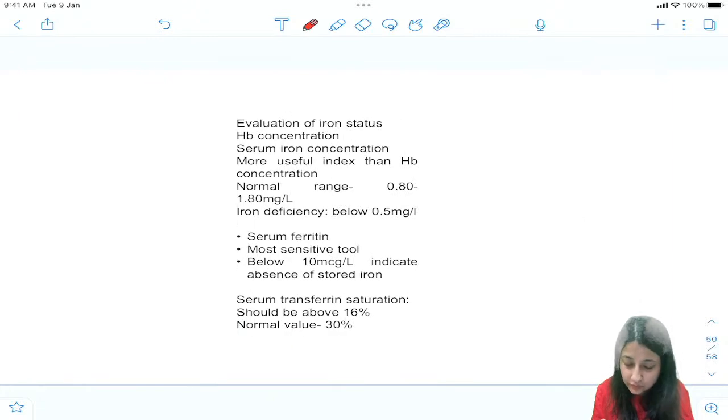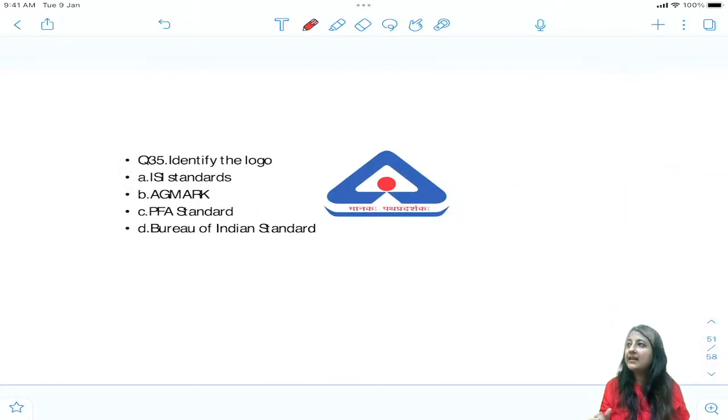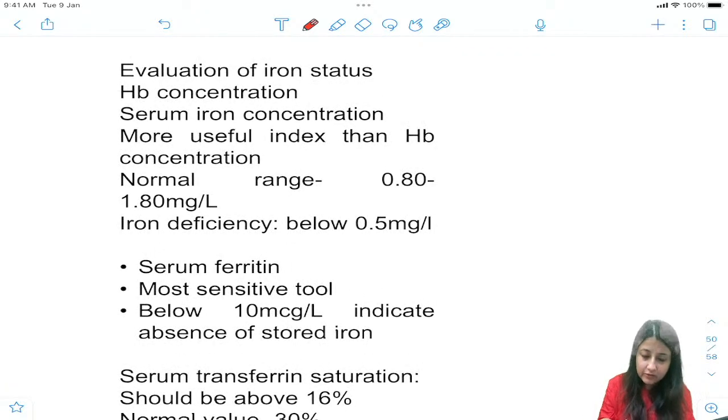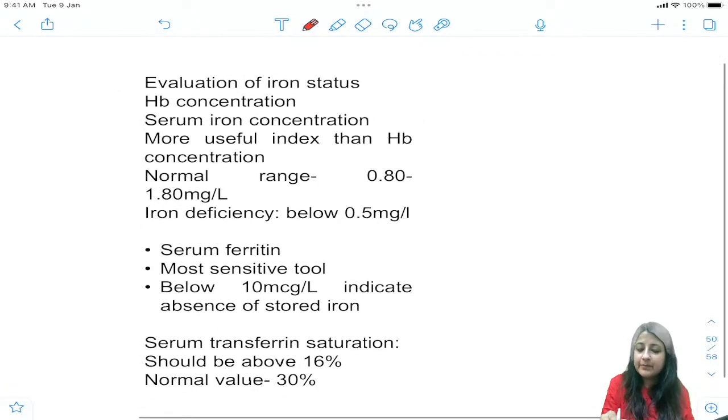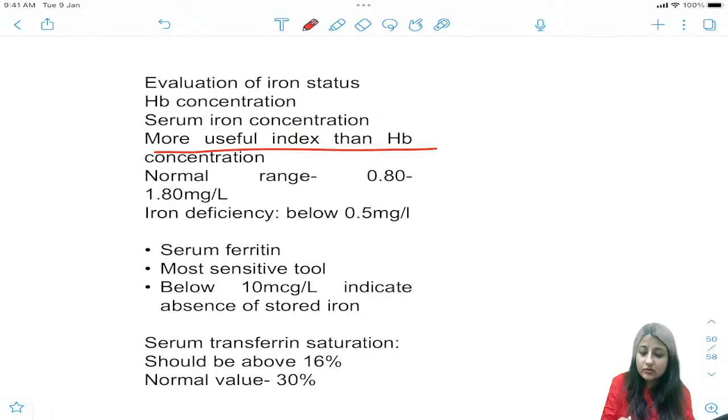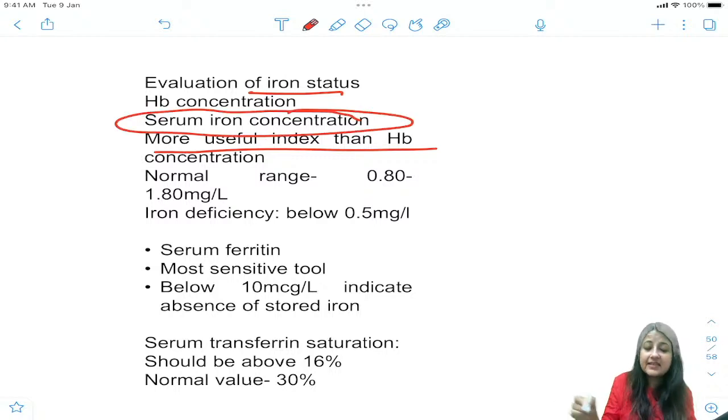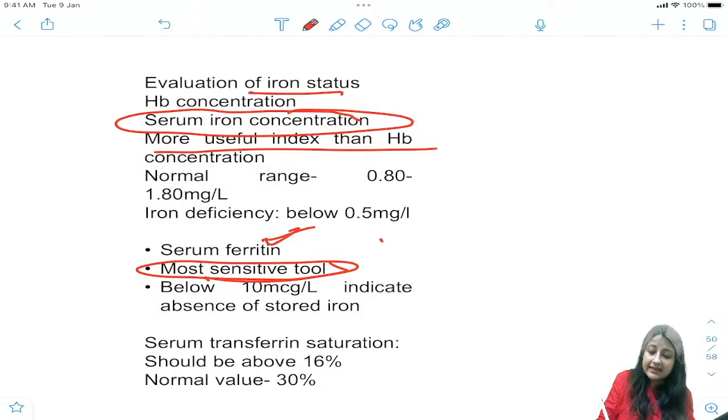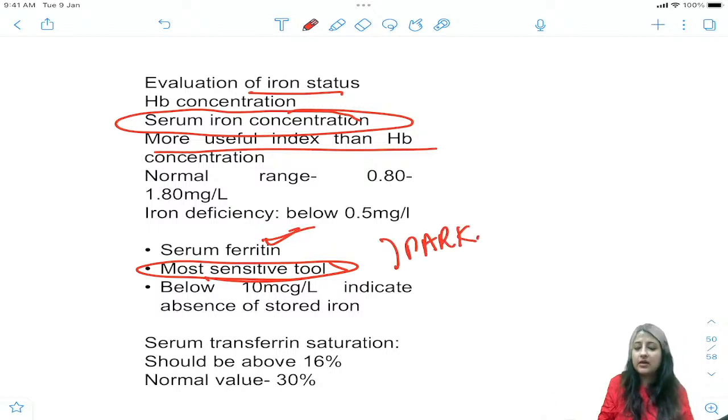Just a few more things that I want you to do. Can you all identify? Have a look at the slide once. This is a PYQ based question. Which is the most useful index to evaluate iron status? Remember, it is serum iron concentration. This has come in the exam. And which is the most sensitive tool? Serum ferritin. This is directly from our textbook of PARK. When you talk about evaluation of iron status, it is serum iron concentration, and the most sensitive tool is ferritin.